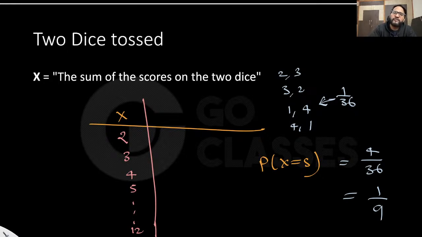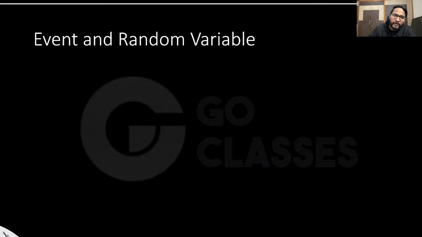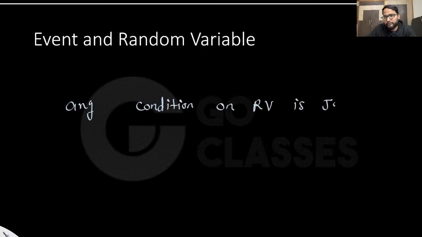So basically, they will be defining a random variable, and we should not worry about it. We should just treat the random variable based on the outcomes, if the outcomes are given. Otherwise we can do the questions normally. Okay, so now you know what is an event. You already know what is an event, what is a random variable, right? And you know the relation between them. So any condition on a random variable is just an event. Cool.